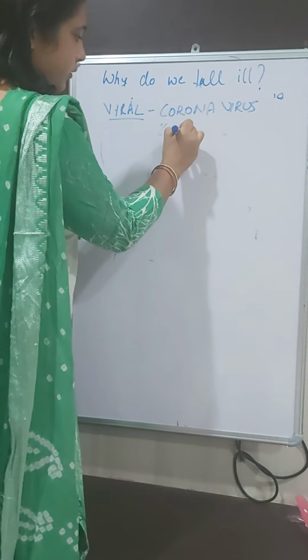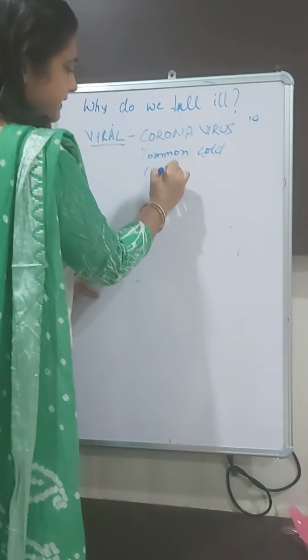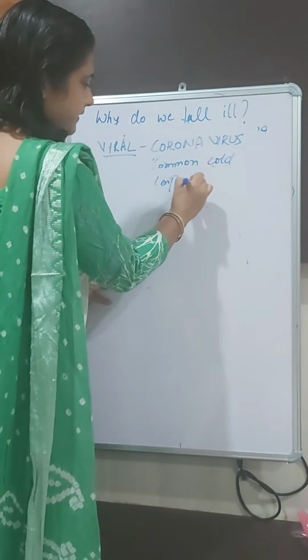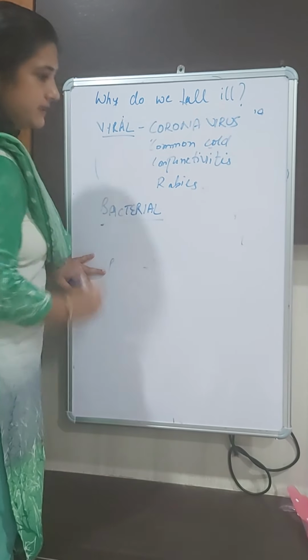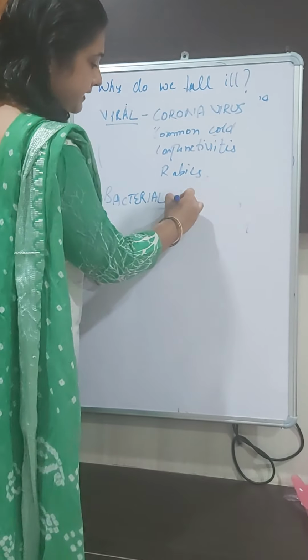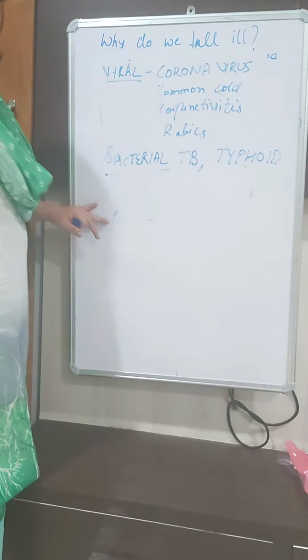we have common cold, we have conjunctivitis, we have rabies, and so on. The list is very long, the viral diseases. Then we come to the bacterial diseases. Bacterial diseases, we have examples as tuberculosis, typhoid, and so on. These are the bacterial diseases.